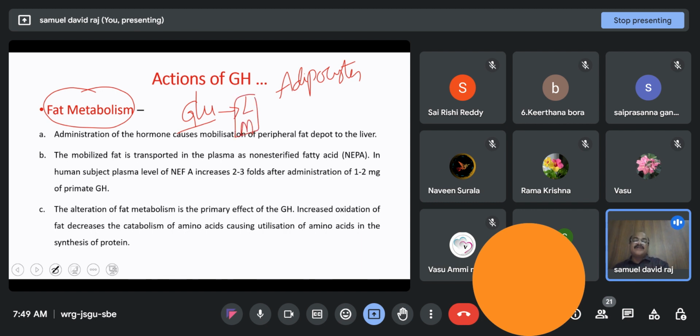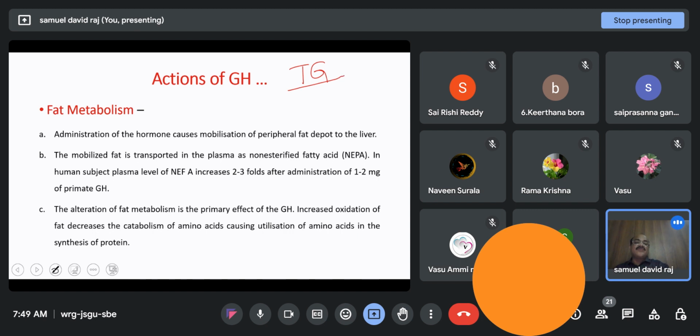If they are completely filled, and you are still taking glucose in abundance, it is converted to fat. So the fat that you take directly and also the glucose that you take is converted into fat, and that goes into adipocytes where it is stored. Whenever the body requires them, these adipocytes, which store fat in the form of triglycerides, are broken down to release fatty acids and glycerol, and they are mobilized to the liver, where in the cells, fats are oxidized to release energy.